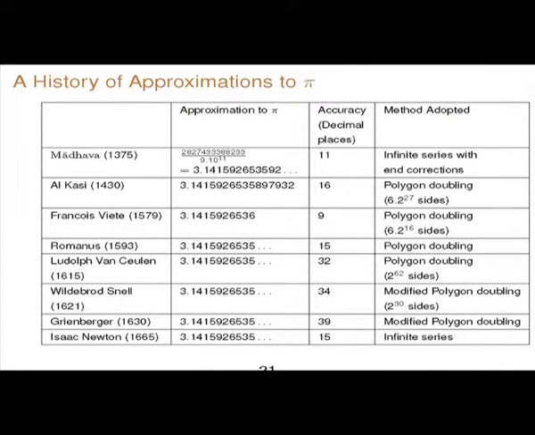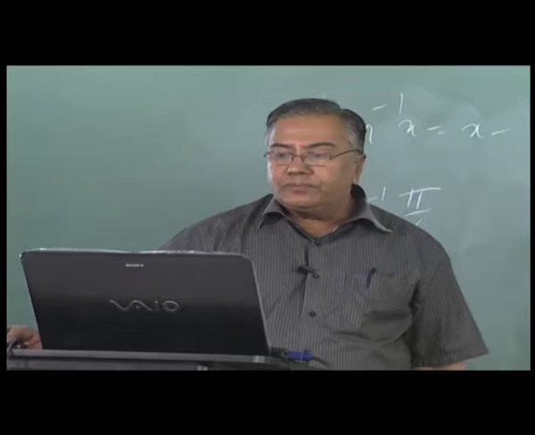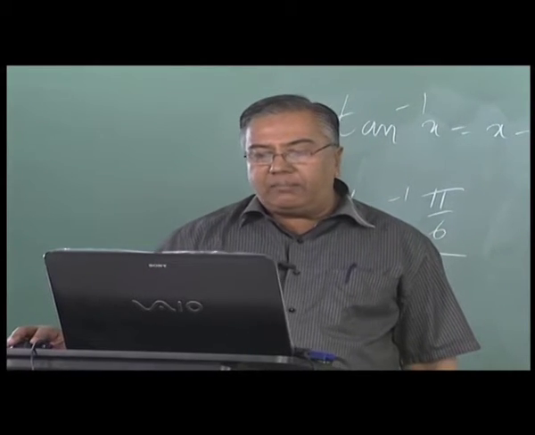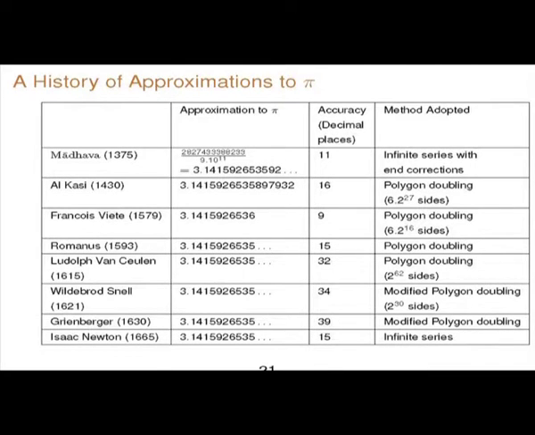He did 6 into 2 to the power 27 sides. He was a very great calculator, Al-Kashi, and he obtained pi to 16 decimal places, and Madhava obtained it to 11 decimal places. Of course, he had an infinite series with end corrections for doing so. Viete, polygon doubling, 2 to the power 16 sides, Romanus again, and Van Keulen, I think, is supposed to have filled a whole book with his calculation, 32 decimal places.